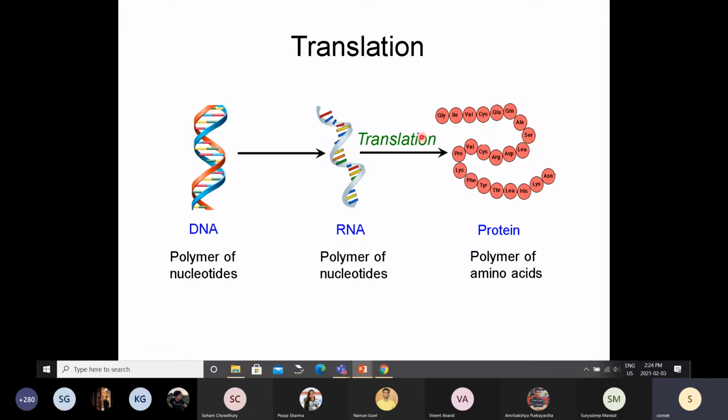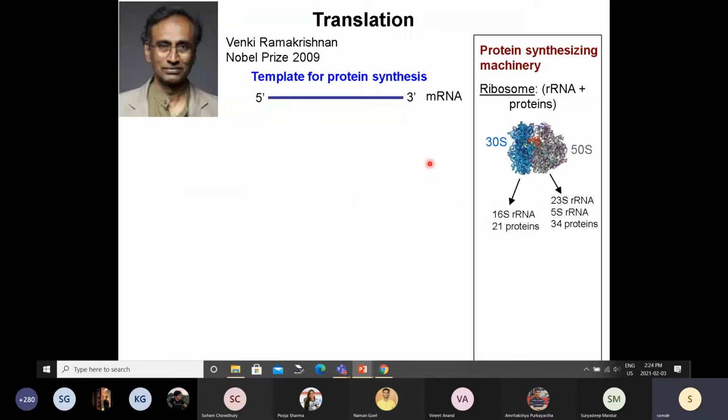So what you will see is that as we go from here to here, the process becomes more and more complex. That is why the machinery is also more and more complex. In case of DNA, it was just one protein, which is the DNA polymerase. For transcription, it was a multimeric protein. So sigma factor comes in, then other alpha and beta subunits come in, right? So it was a bit more complex process. In case of translation, you will see that the process is even more complex. So let's look at that.